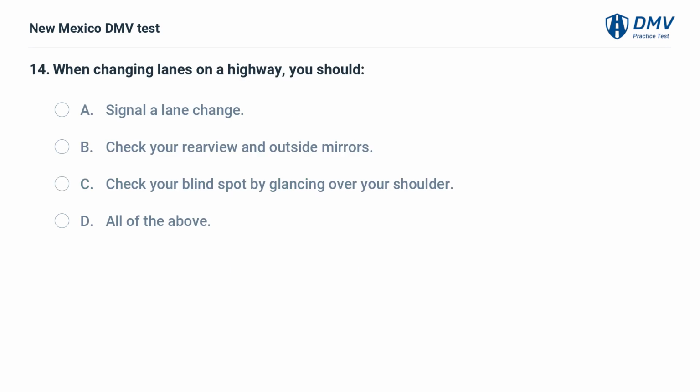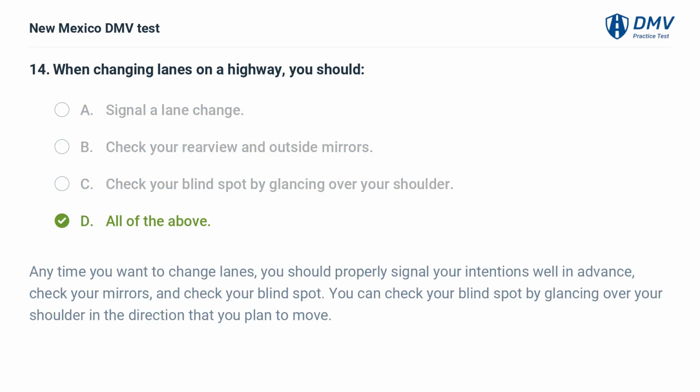When changing lanes on a highway, you should A. Signal a lane change. B. Check your rearview and outside mirrors. C. Check your blind spot by glancing over your shoulder. D. All of the above. The answer is D. All of the above. Anytime you want to change lanes, you should properly signal your intentions well in advance, check your mirrors, and check your blind spot. You can check your blind spot by glancing over your shoulder in the direction that you plan to move.